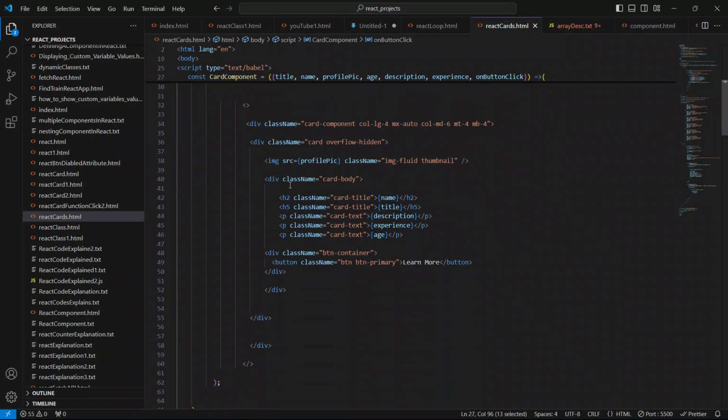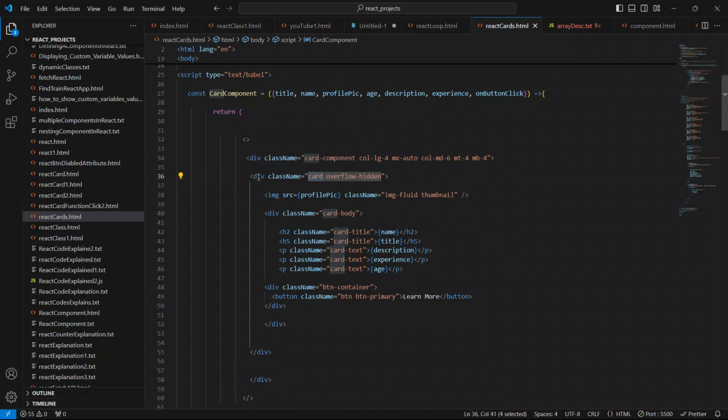So now on this card div, which is a wrapper div, a container div for this card profile, I'm going to say onClick, it's a capital C, onClick equal to, and I will use the filter function, an anonymous function, like this. So this is it. Now just copy this method name, on button click.